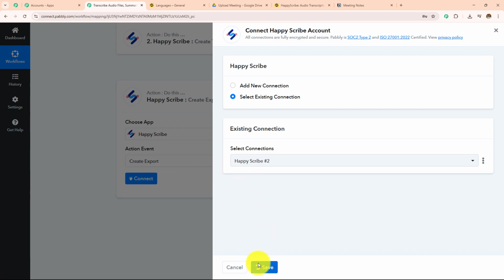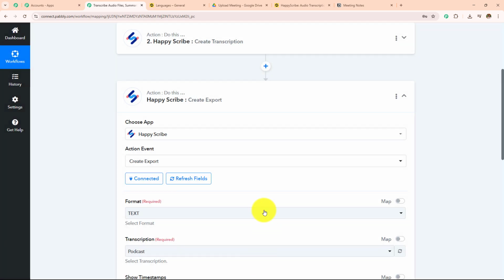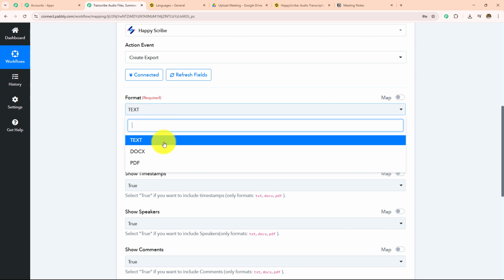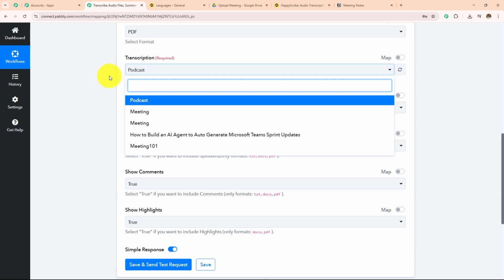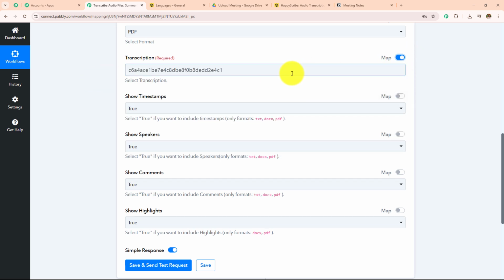I have already an existing connection. I'll go with save, and then I'm going to enter the format. Now I want this in a PDF format, so I've selected that. You can select according to your choice and preference. I have selected the format as PDF because in my OpenAI or my AI agent, I will be using this PDF file. So here in this transcription, I'm going to toggle on this button of mapping, remove this ID, and